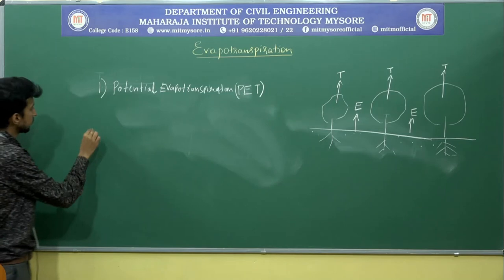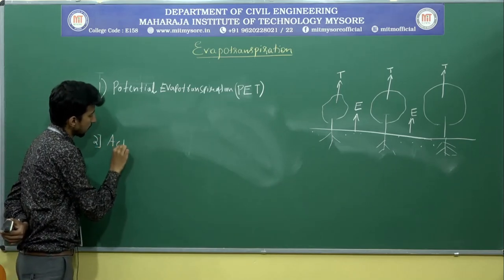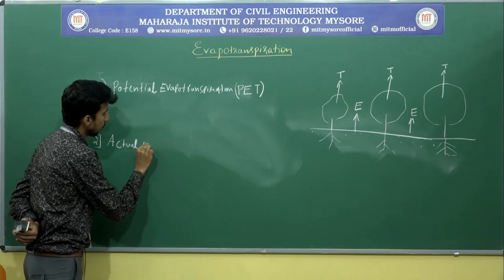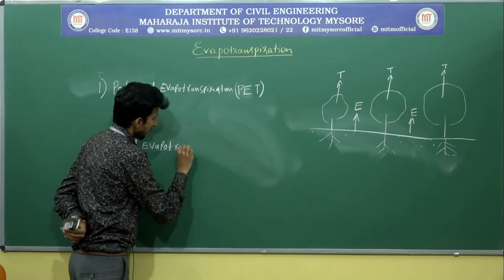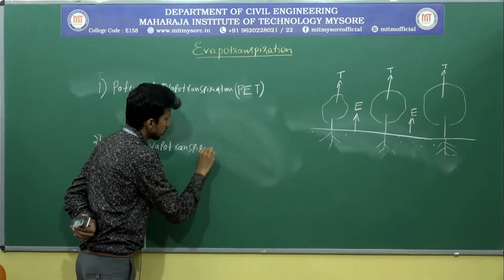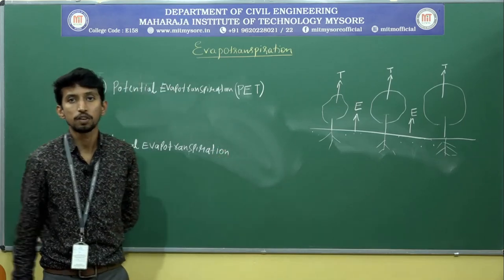The second one is actual evapotranspiration. These are the two types of evapotranspiration.